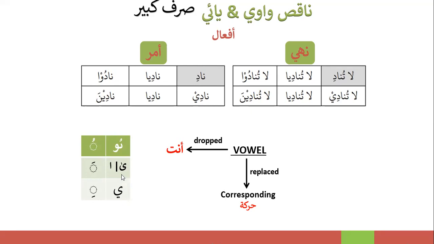And this is just a little reminder that Yad'u was Ud'u. Then we have Yaftahu. I think in this family, the Alif Maksura and Alif were represented by their corresponding haraka. And here we have Yunadi, so that was replaced by a Kasra. Another thing to remember in Naqis Wawi and Naqis Ya'i in the small families is that the Sarf Kabir in Sulasi Mujarrad and Sulasi Mazid Fihi are the same, mostly.